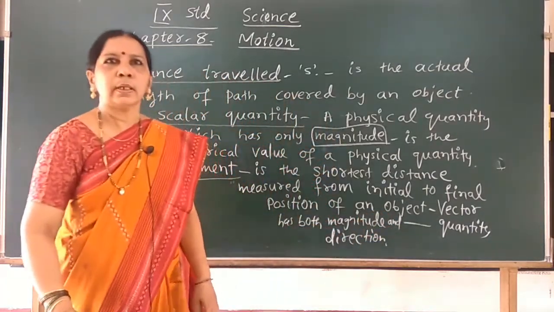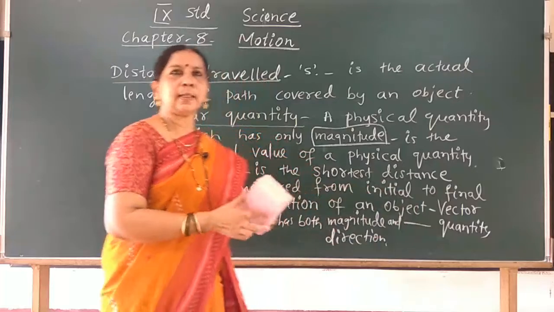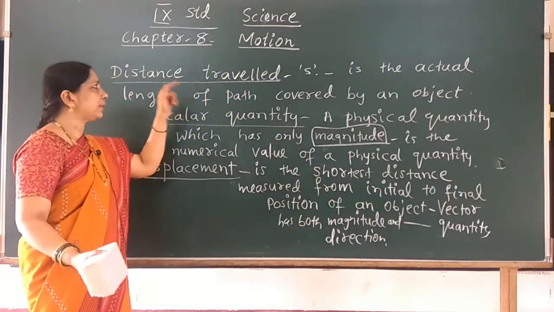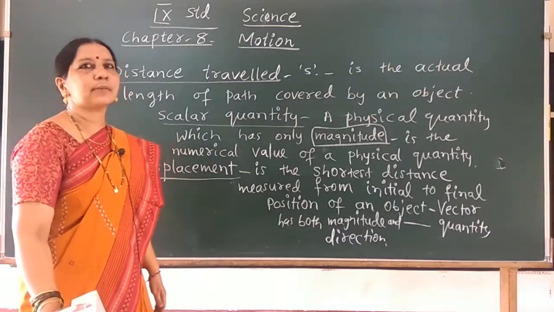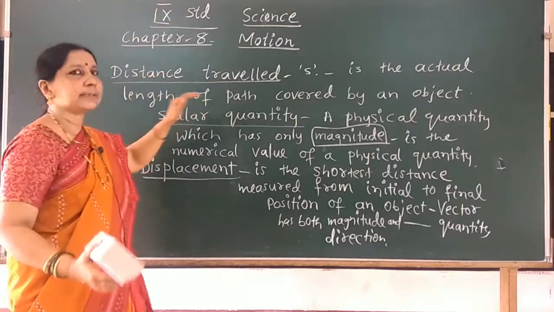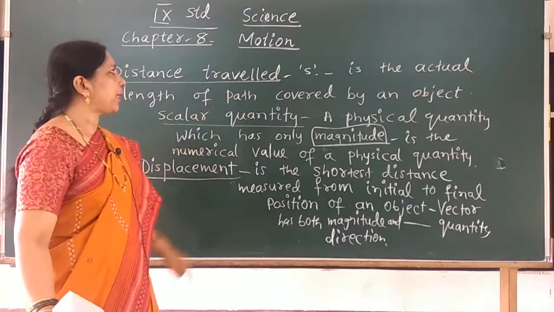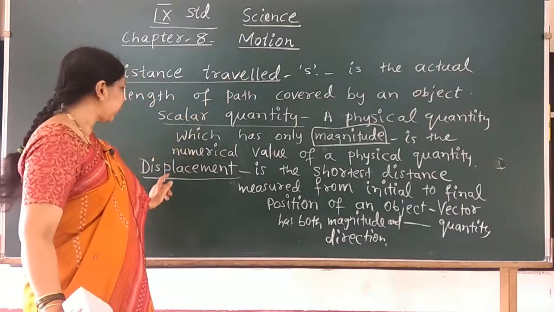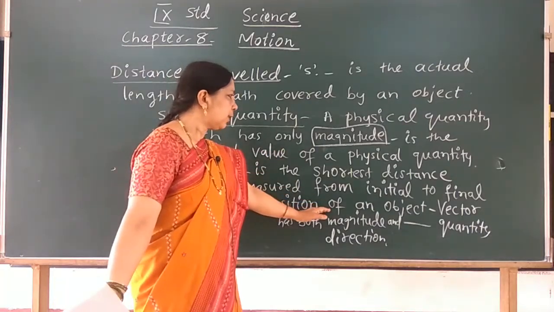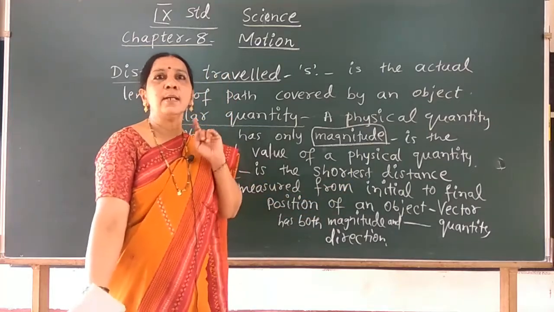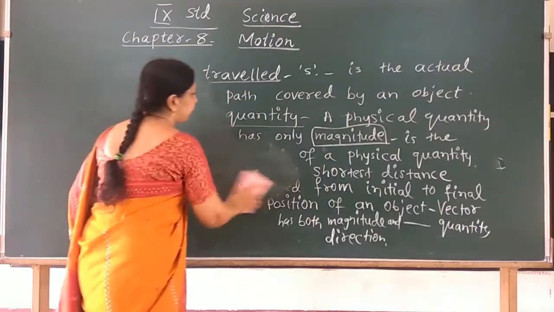So you have recalled the terms distance travelled and displacement, and which physical quantity distance travelled is? It is scalar quantity, and displacement is vector quantity. Distance travelled is the actual length of path covered by an object. It is denoted by S, and it is a scalar quantity. Displacement is the shortest distance measured from initial to final position of an object. It is a vector quantity and has both magnitude and direction.